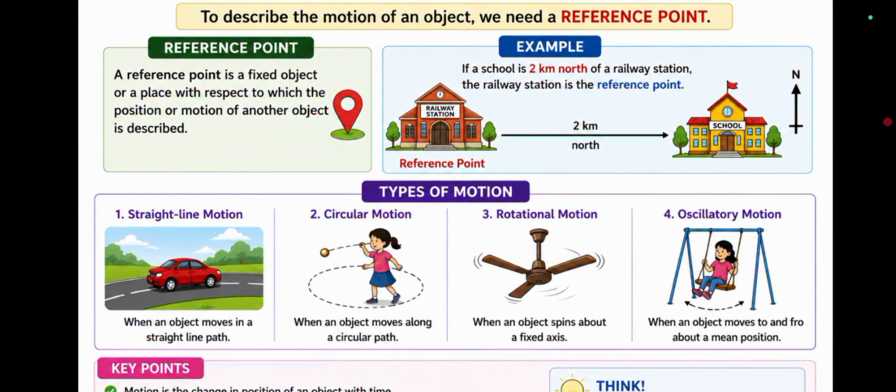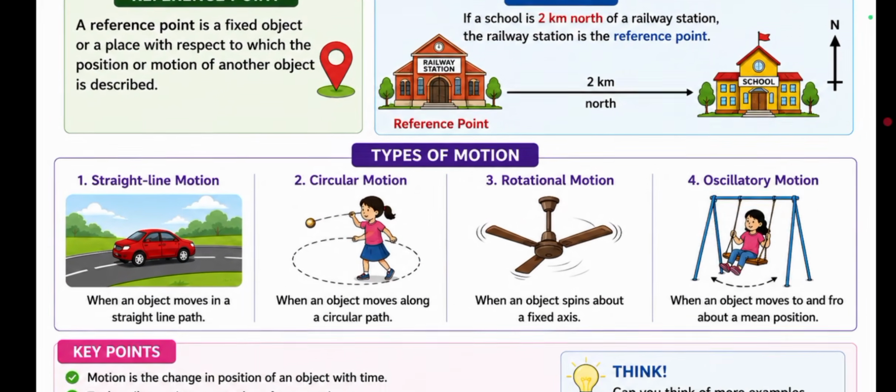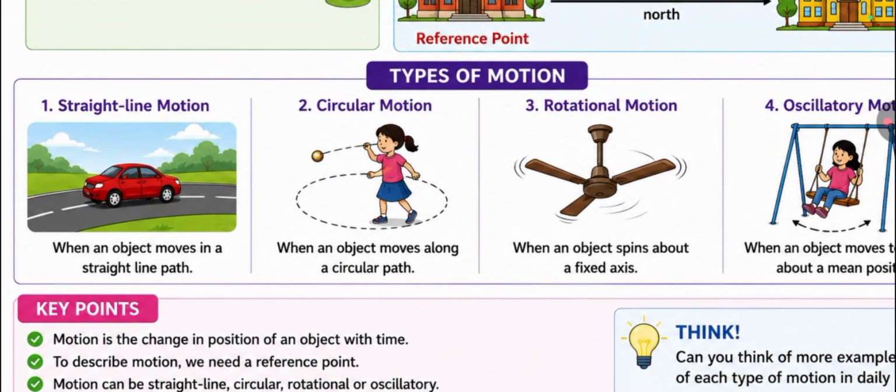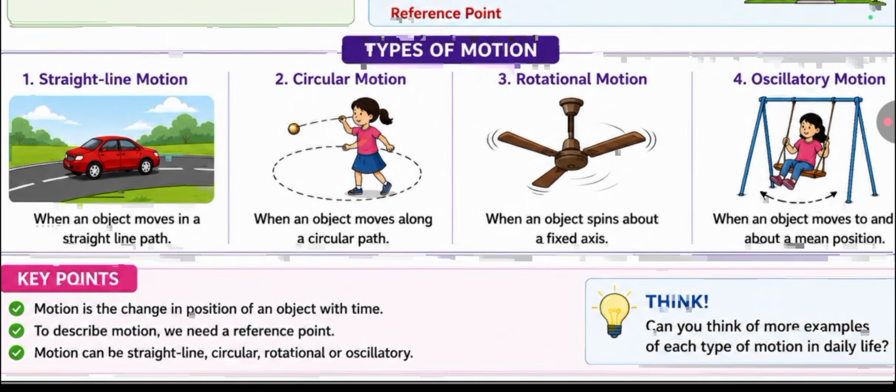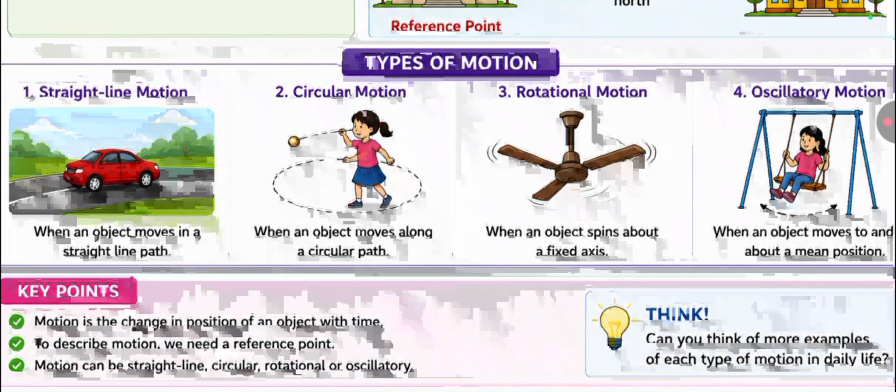Now we are discussing types of motion, as shown in the picture. The first one is straight line motion, also called linear motion. When an object moves along a straight path, this type of motion is called straight line motion or linear motion. For example, a train moves on a straight track, a car moves on a straight road. All objects moving in a straight line show linear motion.